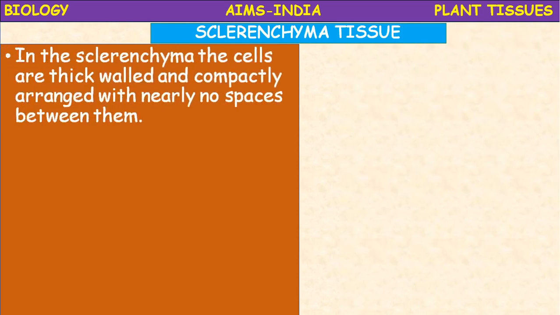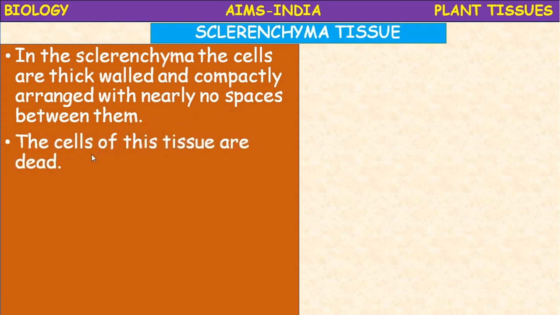Sclerenchyma is the last type of ground tissue, the third one. The cells are thick-walled and compactly arranged, means very closely arranged. Intercellular spaces are absent. No spaces between the cells.